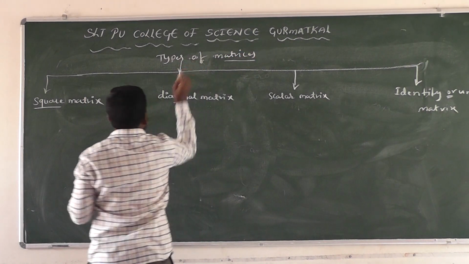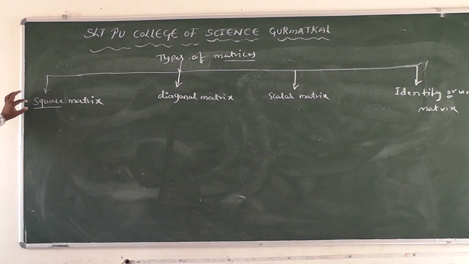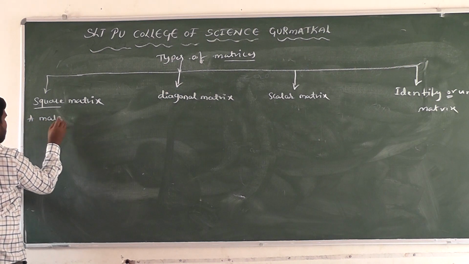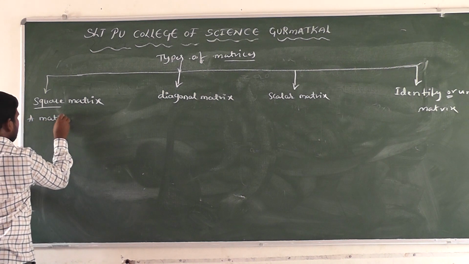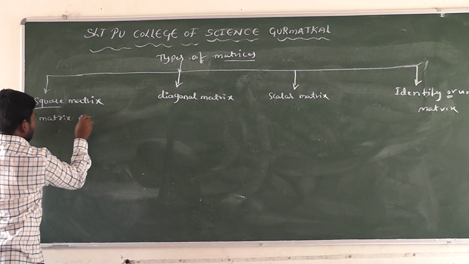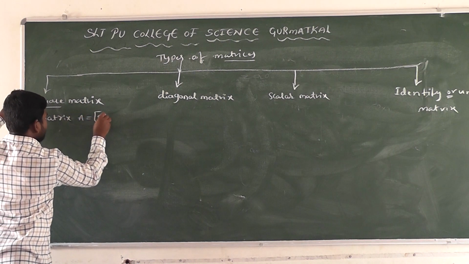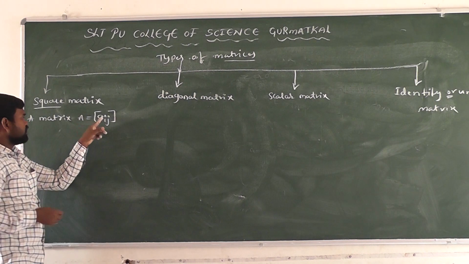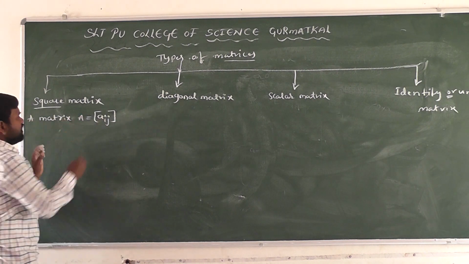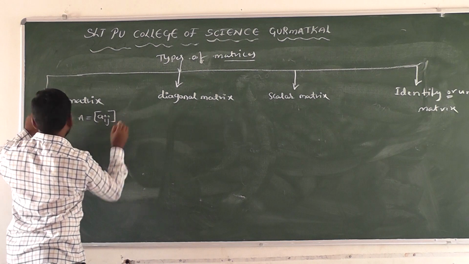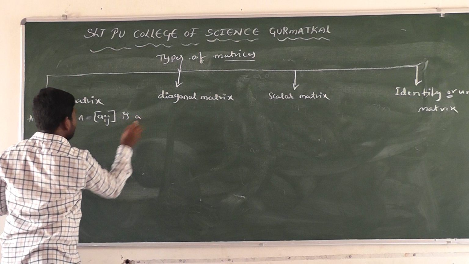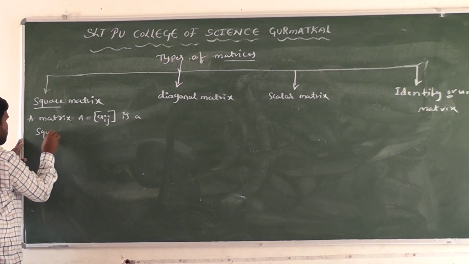Here are the types of matrices. First one, square matrix. What is meant by square matrix? A matrix A equal to Aij, where Aij is the element of the ith row and jth column. The matrix A equal to Aij is a square matrix